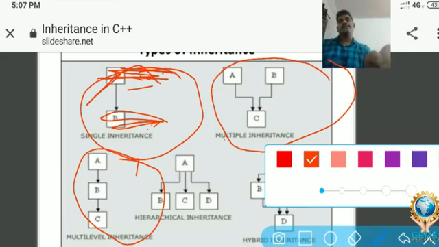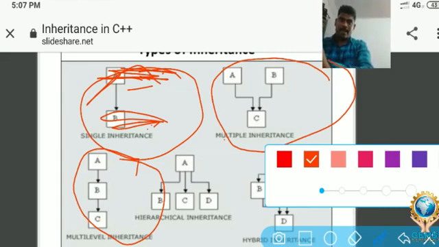And come to here, one more type of inheritance. This one is called multiple inheritance. What is the meaning of multiple inheritance? Multiple inheritance is nothing but two parent classes having a relation with one child class. The one child class is going to access the properties of two parent classes or superclasses. That type of inheritance is called multiple inheritance.